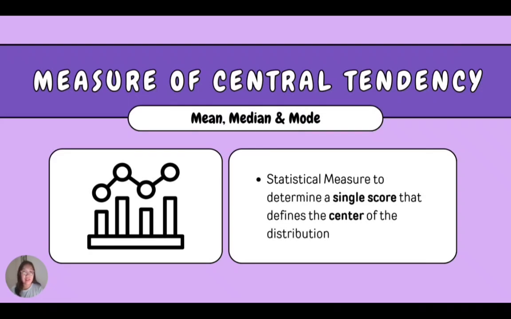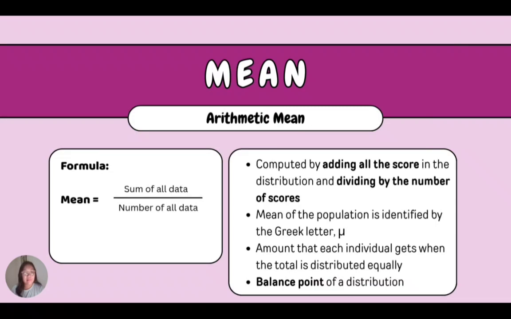So, measure of central tendency has three components: the mean, median, and the mode. It is a statistical measure to determine a single score that defines the center of the distribution. The mean, or arithmetic mean, is computed by adding all scores in a distribution and dividing by the number of scores.